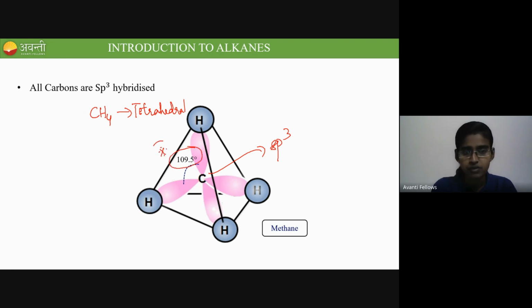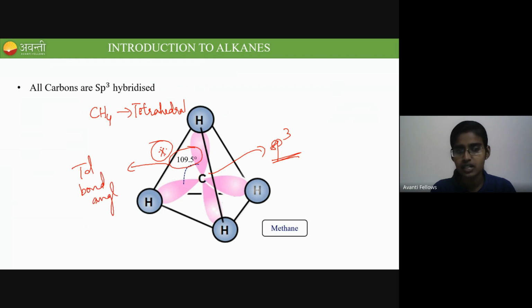Okay. So if the hybridization is sp3, the geometry is tetrahedral, and I'll explain what a tetrahedral is. Talking about the hybridization, I told you it is sp3. All sp3 hybridized systems will have 109.5 degrees as the bond angle, which is otherwise called the tetrahedral bond angle.